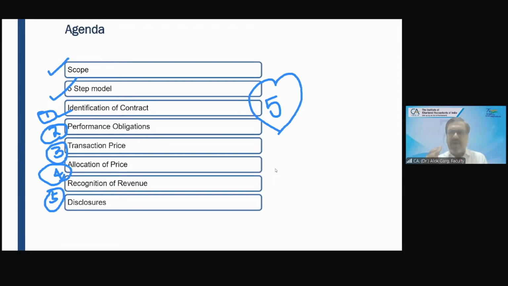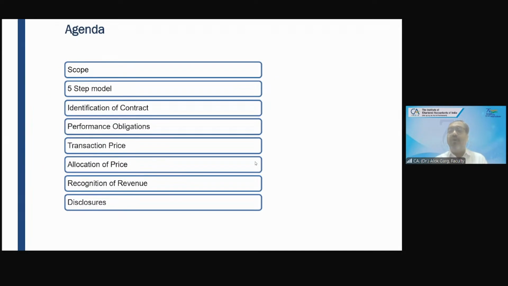So friends, have you understood this 5-step model? A little bit, not fully. There is still a lot of time to cover it fully. But have you understood a little bit? Yes, sir. Overview of the standard is clear. So friends, all the revenue on this planet is measured as per the 5-step model.